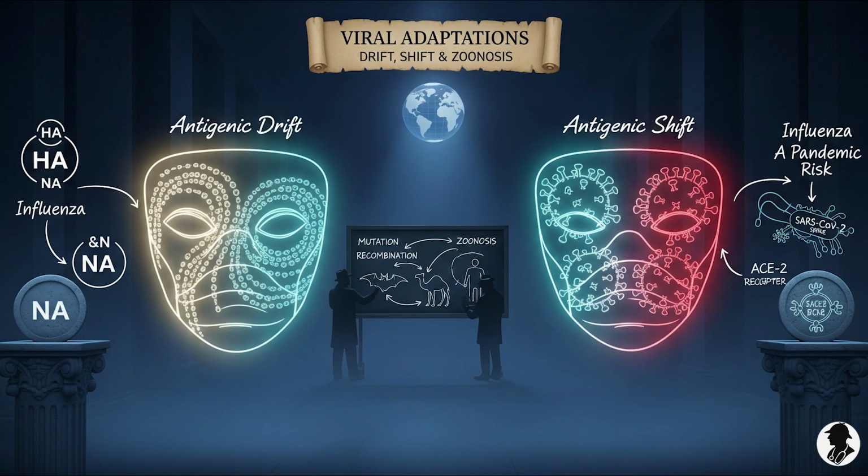Wow, that was a truly deep dive into the fascinating and, yeah, sometimes frightening world of viral adaptation. From those minor costume changes of drift to the full identity theft of shift, viruses are just relentlessly evolving. They really keep us on our toes. They certainly do. We've touched on the fundamental mechanisms, drift and shift. We used influenza as that classic model of adaptation. And we explored that critical 5-stage journey of zoonotic viruses, like coronaviruses, making the leap from animals to become human pathogens. For you, as future clinicians, this knowledge really is foundational for preventing and treating viral diseases effectively.